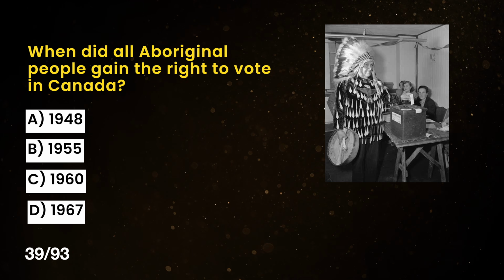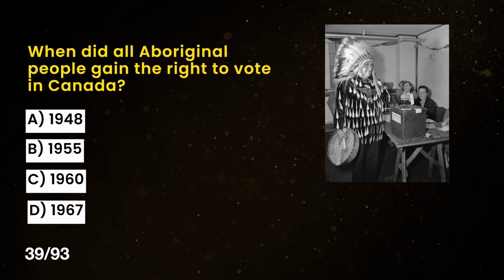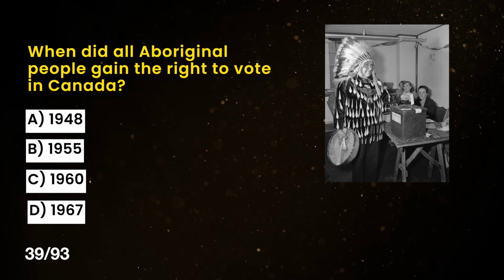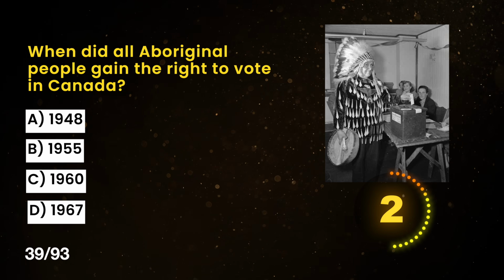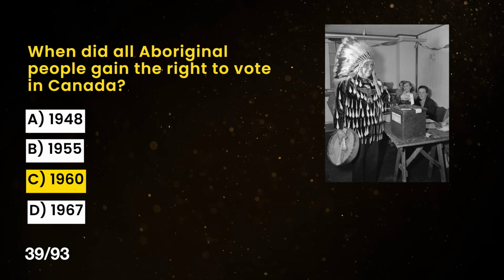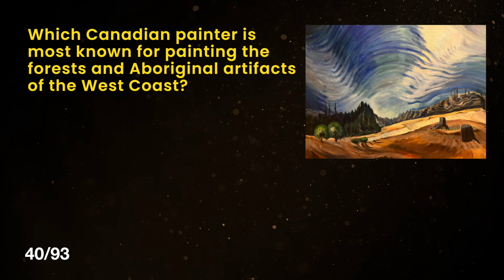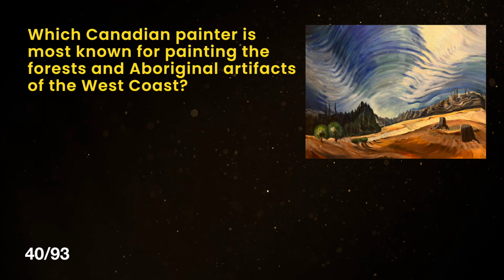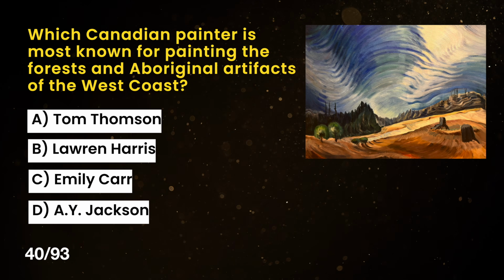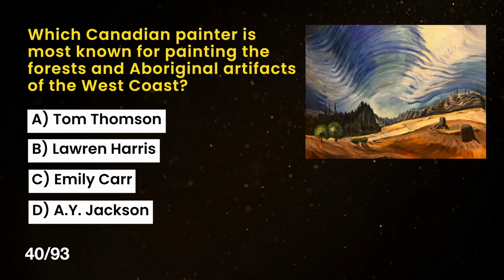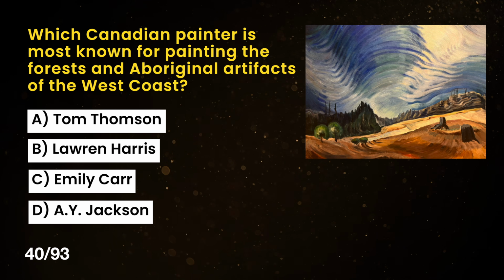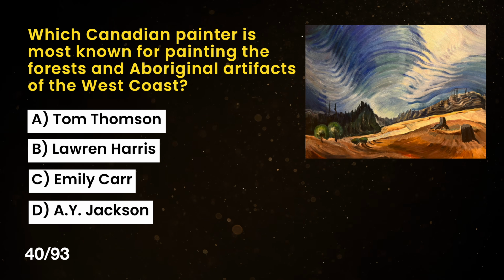A. 1948. B. 1955. C. 1960. And D. 1967. The correct answer is C. 1960. Which Canadian painter is most known for painting the forests and Aboriginal artifacts of the West Coast? A. Tom Thomson. B. Lawren Harris. C. Emily Carr. D. A.Y. Jackson.